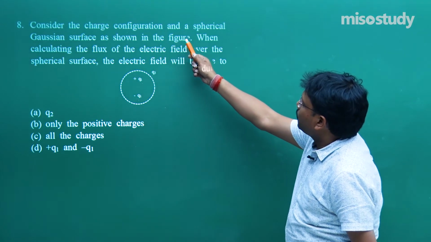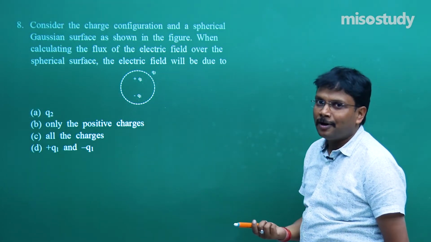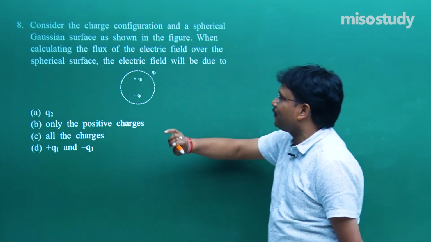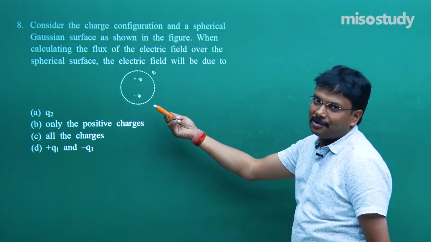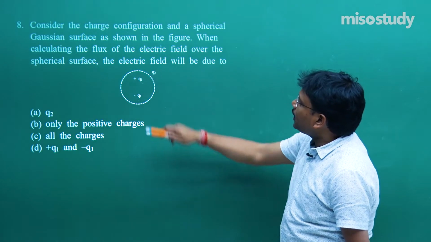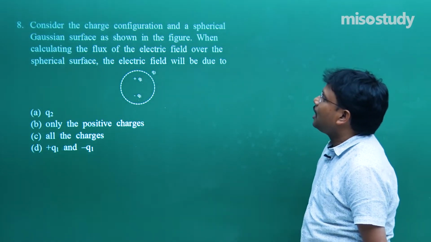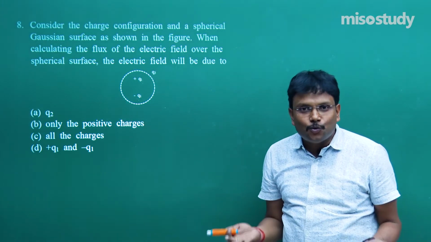Consider the charge configuration and a spherical Gaussian surface. The question is going to be very simple the moment they mention the term Gaussian surface. As shown in the figure, the Gaussian surface is a simple spherical surface, so the area is going to be 4 pi r squared. When calculating the flux of the electric field over the spherical surface, the electric field will be due to which one?